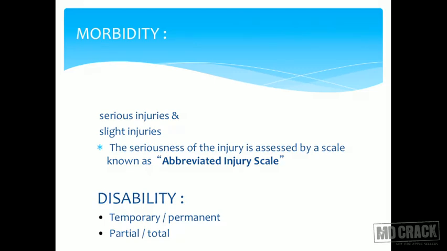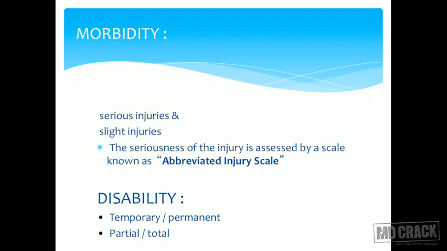The take home point on this slide basically is what I have emboldened there, and that is the abbreviated injury scale. So what you should know is that we have a scale called the abbreviated injury scale, which is used for measurement of the morbidity, whether it might be serious or it might be trivial. So the seriousness of the injury is measured by the abbreviated injury scale.